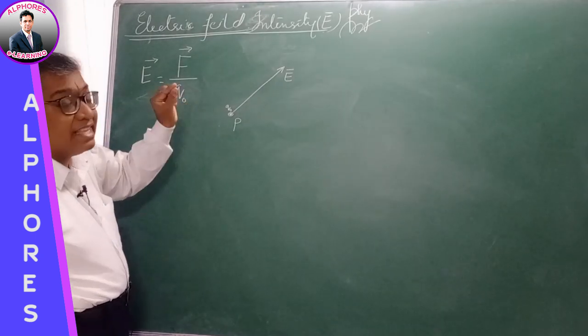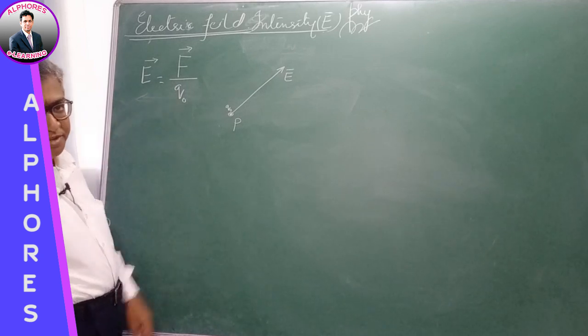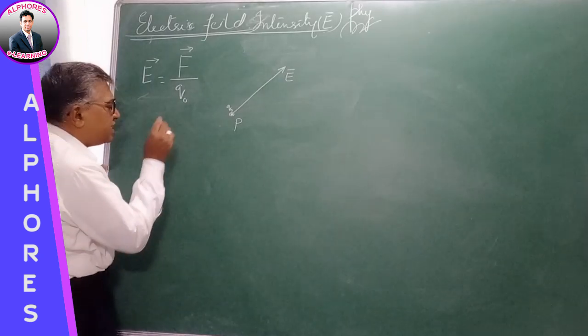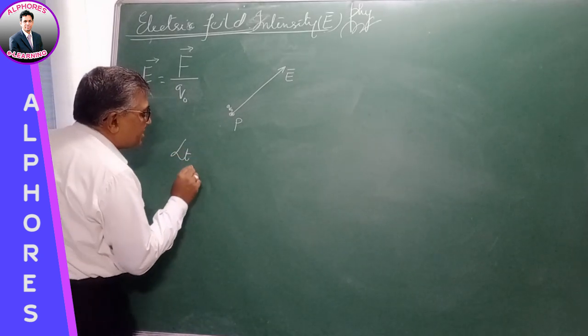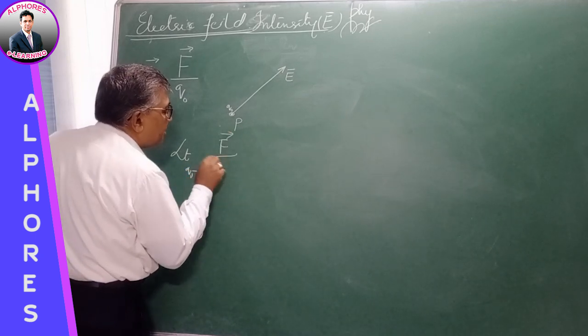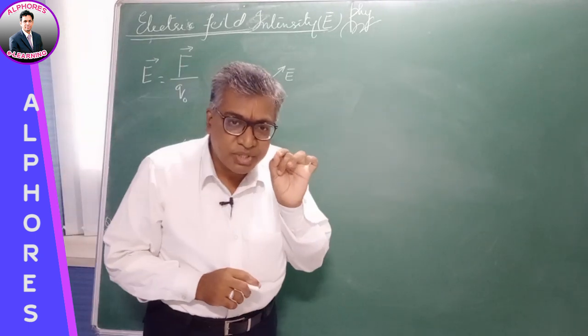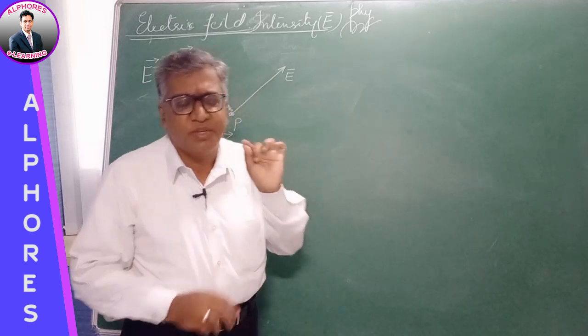Positive test charge in that electric field. So E bar is equal to F bar by Q. In fact, to be very specific, it is the limit Q naught tending to 0 of F bar by Q naught. The charge Q naught should be very small, tending to 0, right?